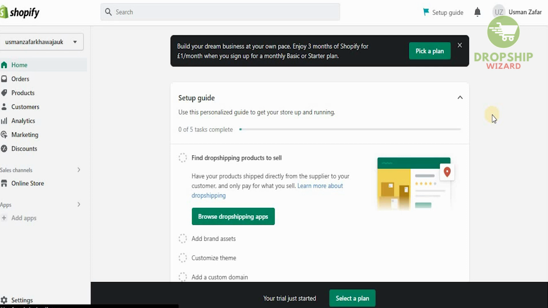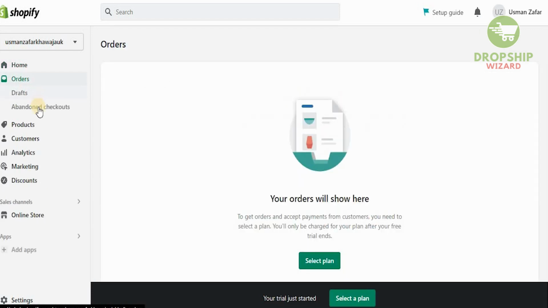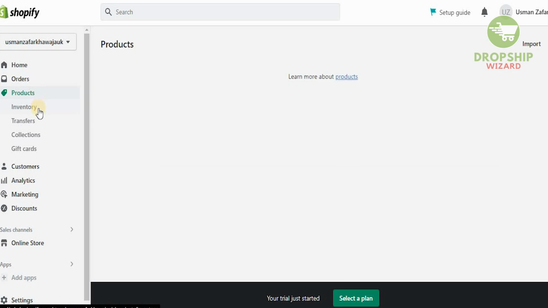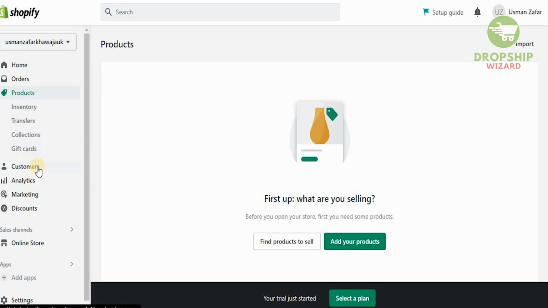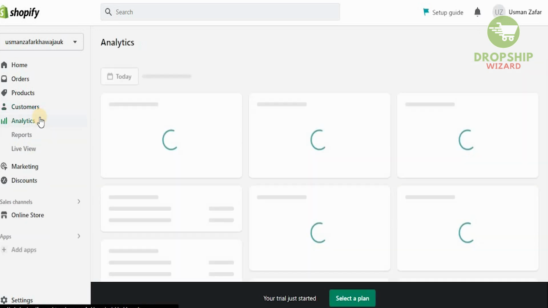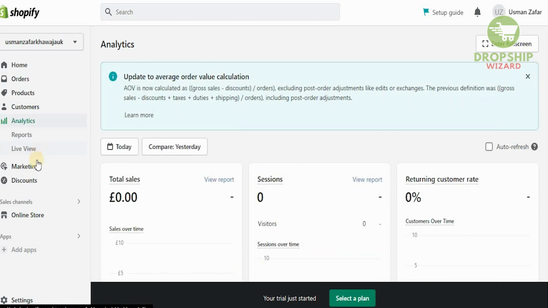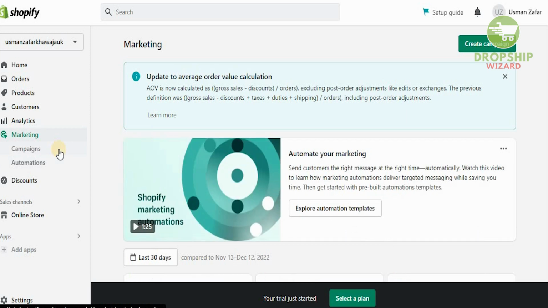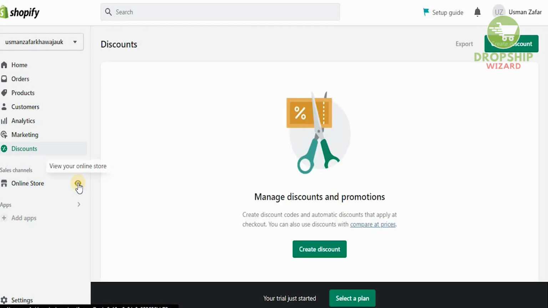Now, this is your actual dashboard, guys. On the left-hand side, you're going to have your store name over here. As you can see, it's the UK one. You have your orders, your products, your customers, your analytics, your marketing, your discounts. Once you click on orders, you can see the drafts and the abandoned checkouts. If you click on products, you can see your inventories, your transfers, your collections, your gift cards. Customers gives you a complete breakdown of exactly who your customer is. And if you have multiple dropshipping businesses across different platforms, you can collect all that information over here. The analytics, which I personally believe is very good, gives you the reports and live views as well. And marketing is the main element over here, because you can start campaigns and automations. And if you click on discounts, you can give different discounts to your actual customers.